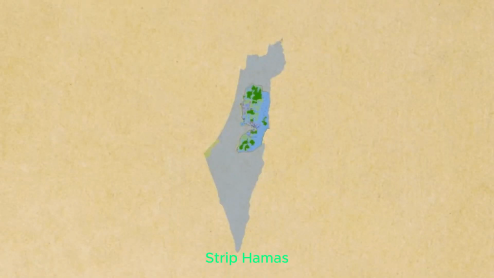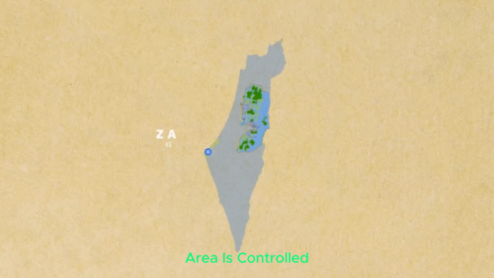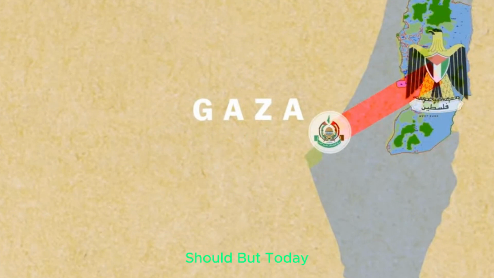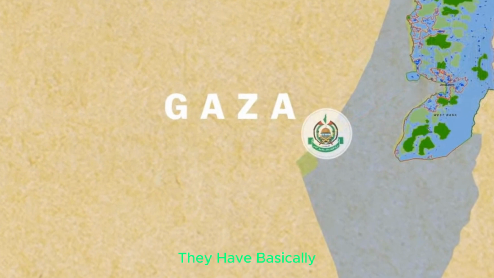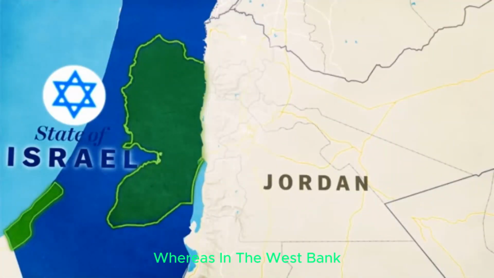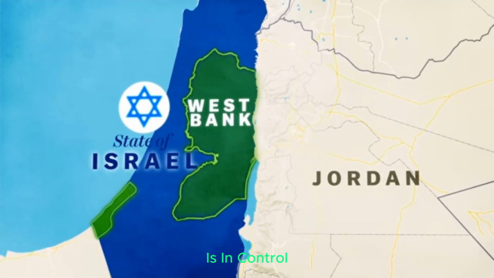In the Gaza Strip, Hamas established its control, and the West Bank area is controlled by Fatah and PLO, who are non-violent and rule the West Bank as a government should. But today, when Gaza Strip is under the rule of Hamas, they have basically occupied this area. The war and the rockets that we get to see are sent from the Gaza Strip area to Israel, whereas in the West Bank, where the PLO is in control, this sort of violence is not seen there. So this is the situation today.